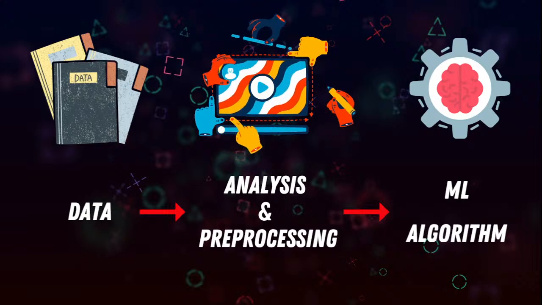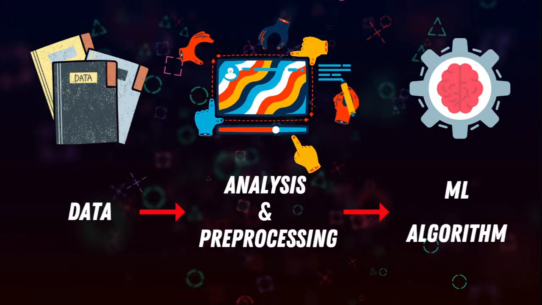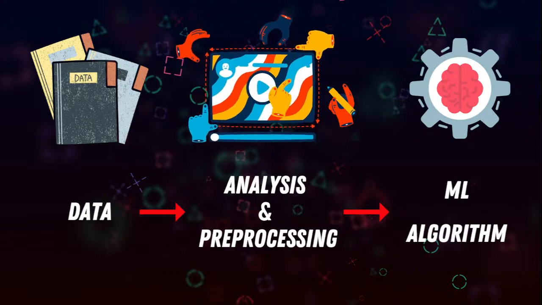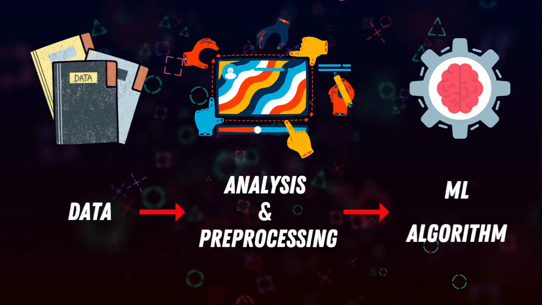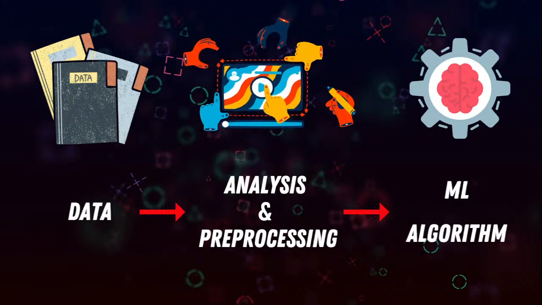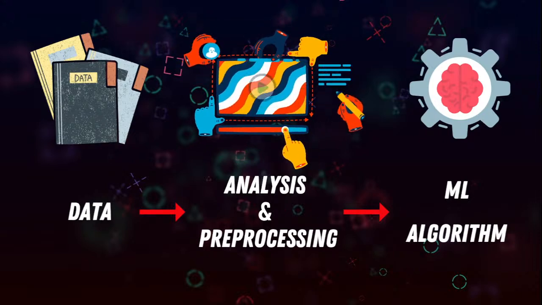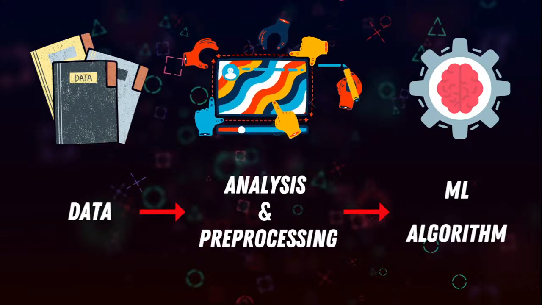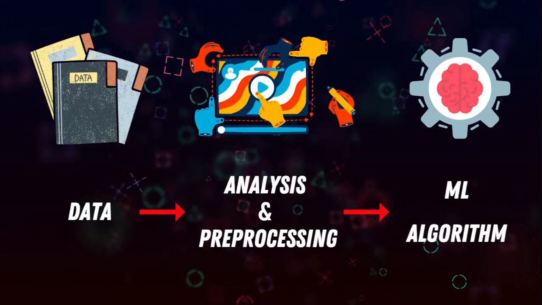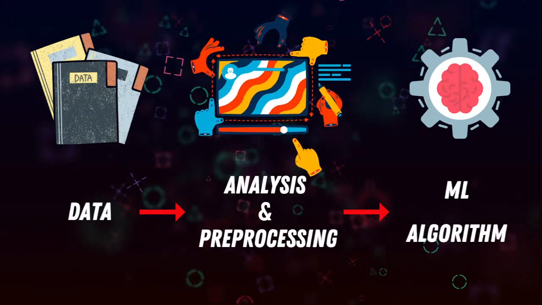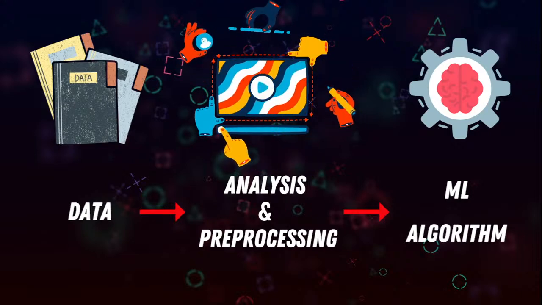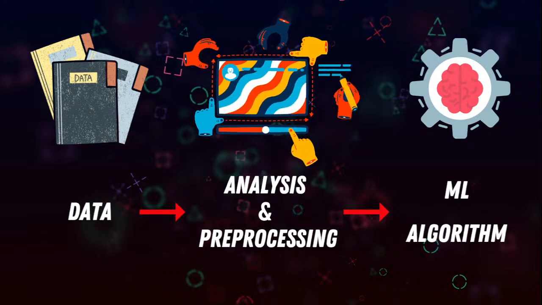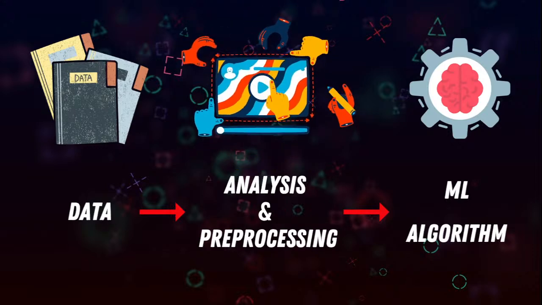So the data, we have to analyze it and process it, because the data which you have may or may not be correct. You can't expect it to be correct every time. So we'll be doing some analysis. That particular domain is called data analytics. We will be performing some exploratory data analysis and finding the insights of it. Then we will be finding some mistakes in it. For example, this has null values, this has duplicates, this data has some unnecessary information.